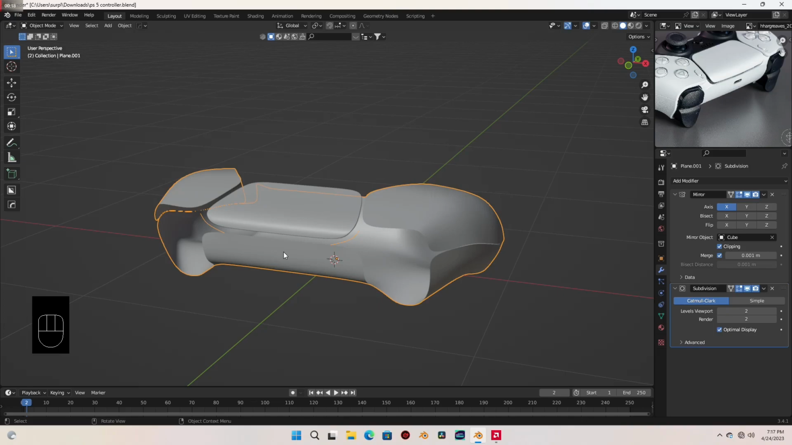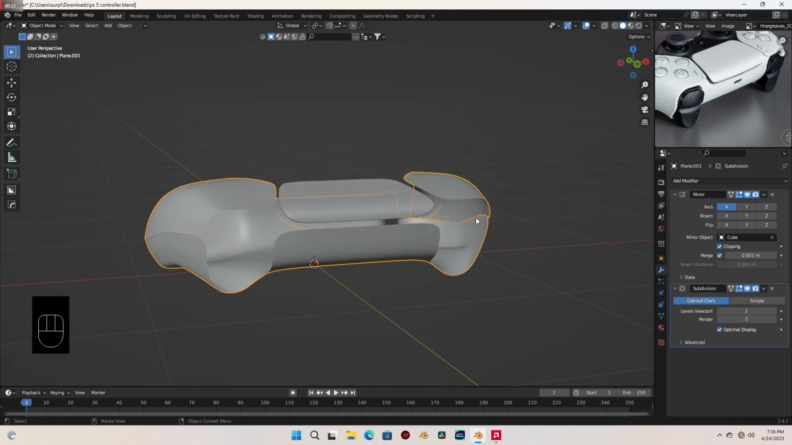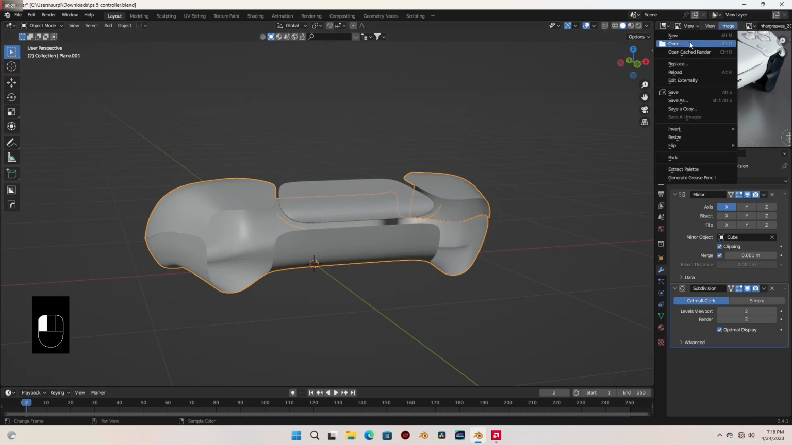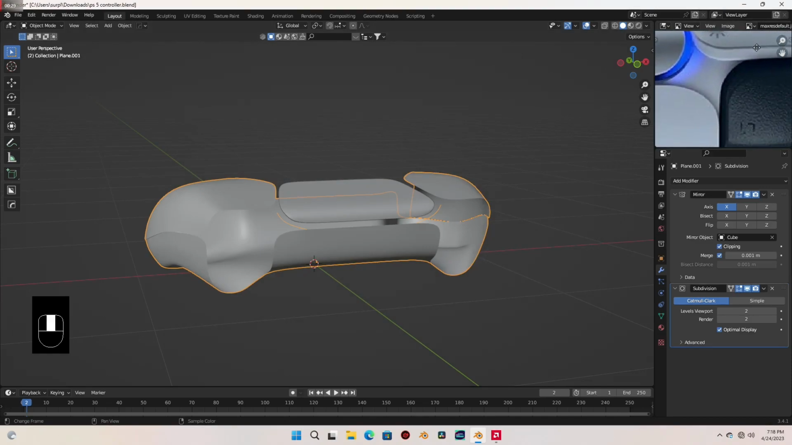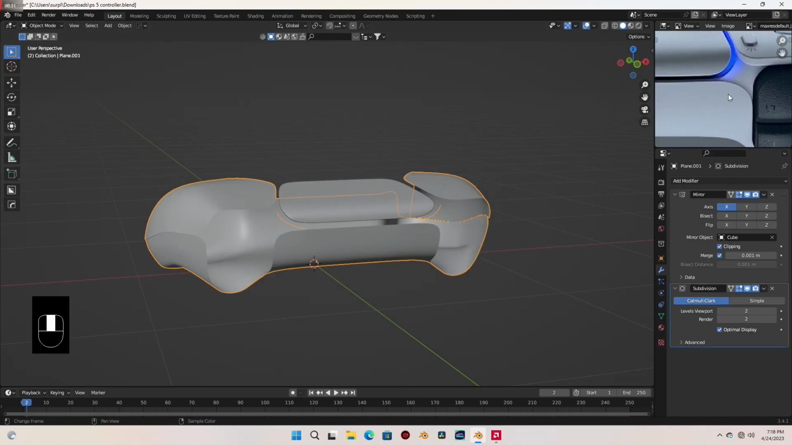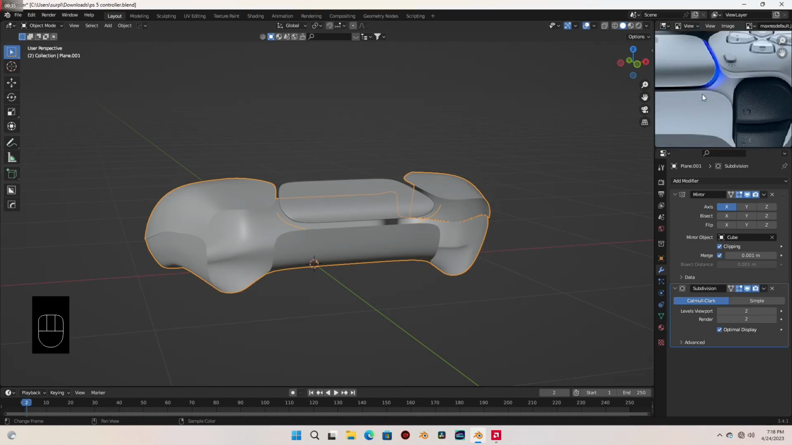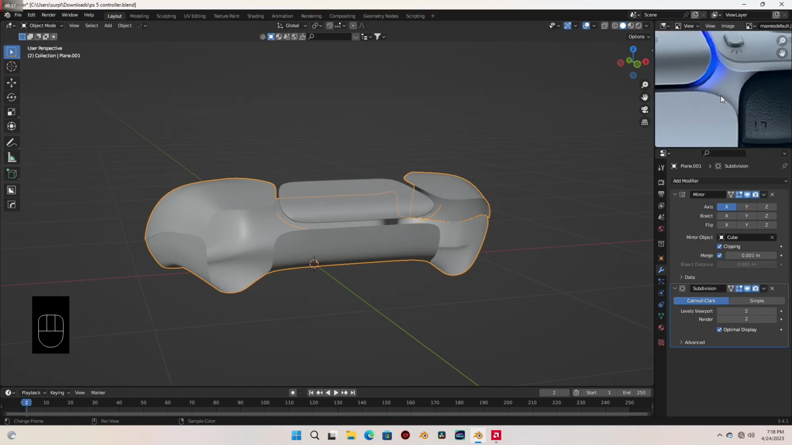Before I do anything else, let's load in another reference image of the front view so we get to see exactly what we are doing. So I'm going to load that in, and you can see there is a bit of details in the front here, which is this curved part here. It seems to protrude just slightly outwards. So let's see how we can replicate that.